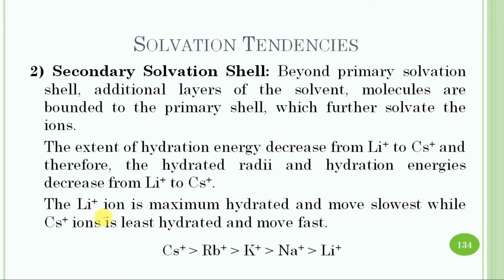Thus, the lithium ion has the maximum hydration energy and moves slowest, while the cesium plus ion is least hydrated and moves fast. Therefore, the ionic mobility decreases in this order.